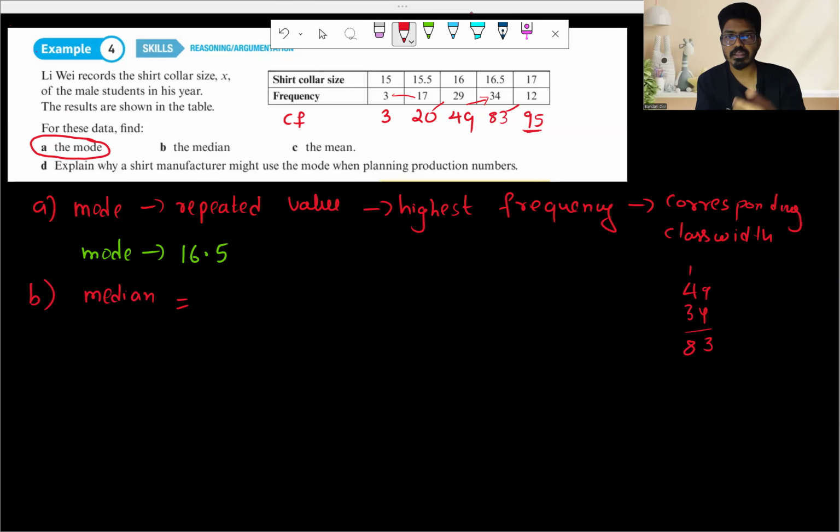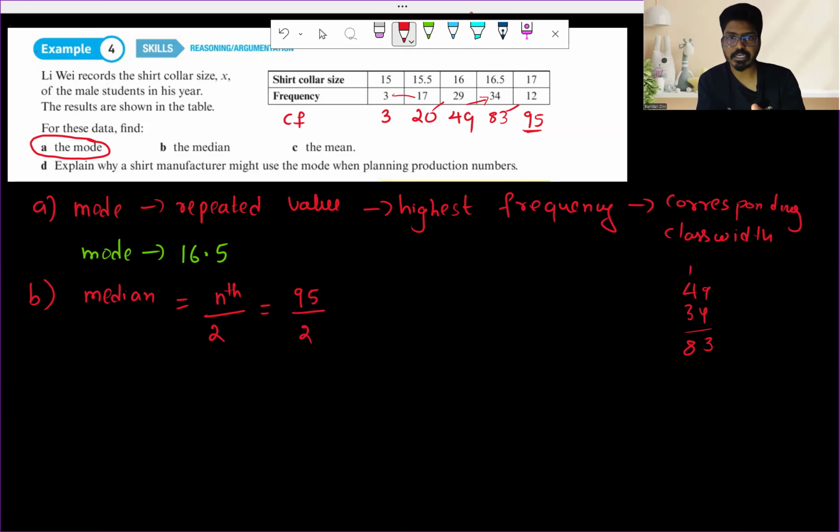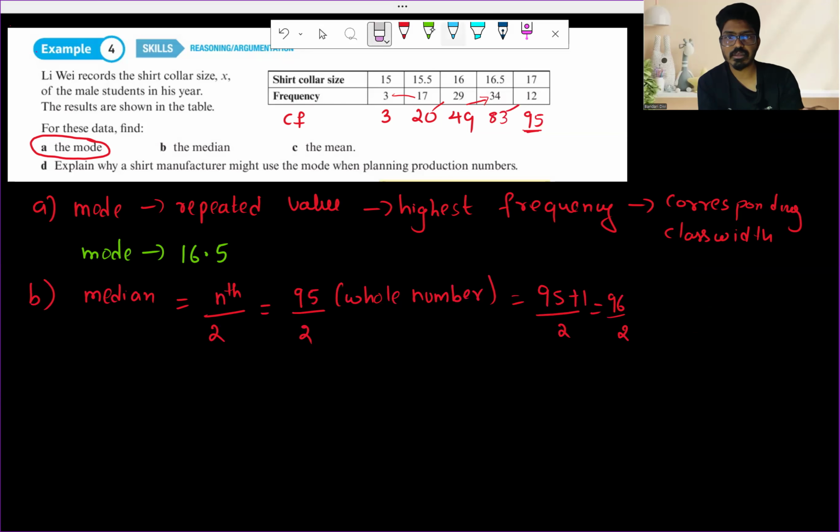So our total, which is the nth value, divided by 2, right? Here our nth value is 95, but here we cannot simply divide 95, since it's an odd number. As I mentioned, we have to add 1 and divide by 2, which is basically taking an average. So 95 plus 1 divided by 2 is 96 upon 2, which is going to be the 48th value. So this is not going to be our median.